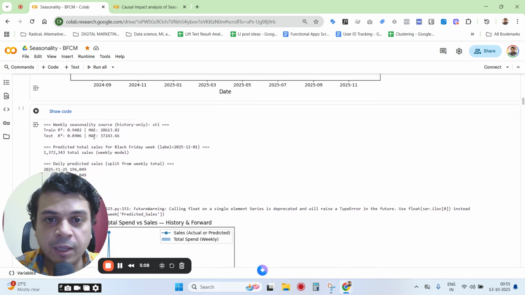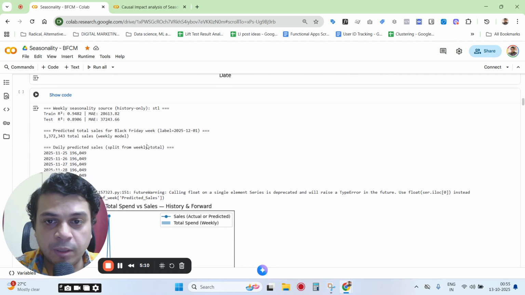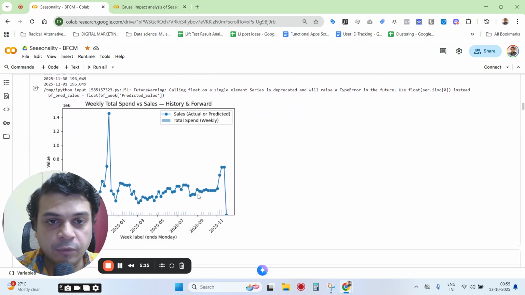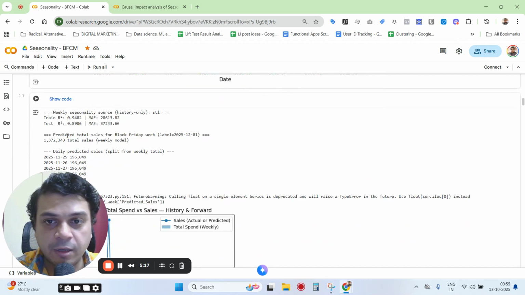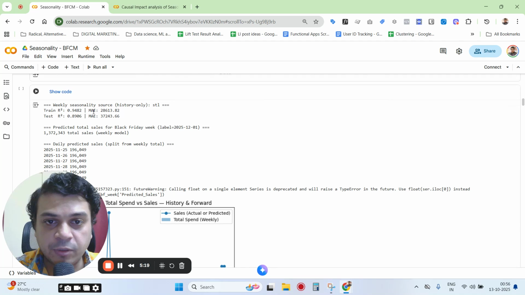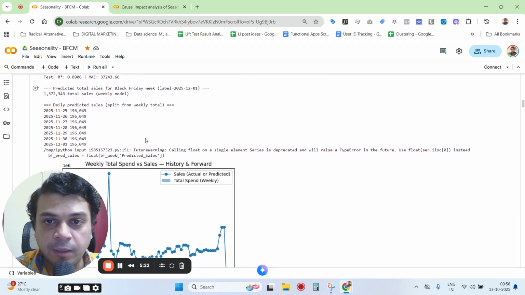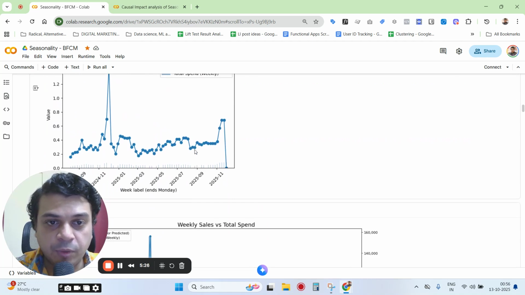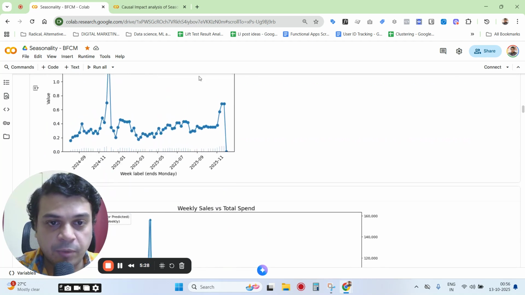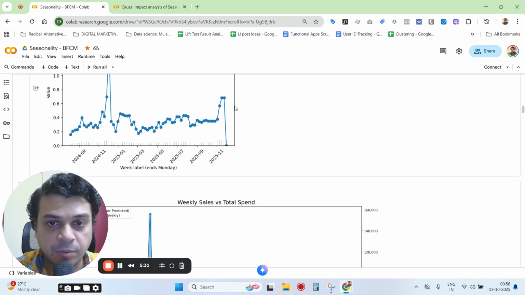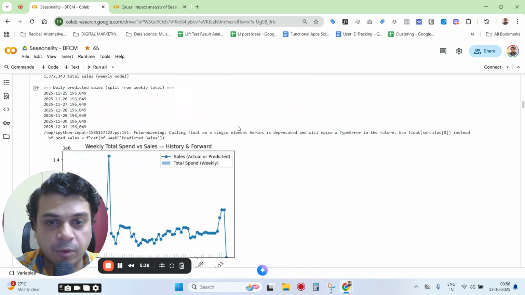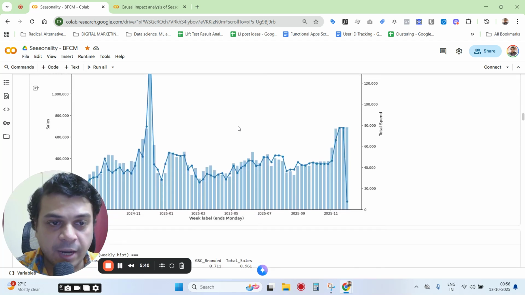So this is where we do a historical data analysis, and we do a forecast of the kind of sales that we're going to get, and you'll see that the R squared is pretty high. This is of course a mean absolute error, and then we get this graph here. So obviously we do a prediction of the sales around this period. We see that there's also a spike around this period, and the spike is predicted much lower, and that's probably because of the levels of spend. We probably also have to correlate it to that.